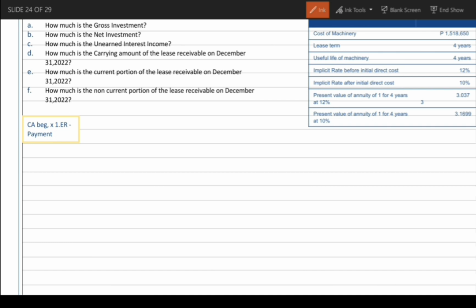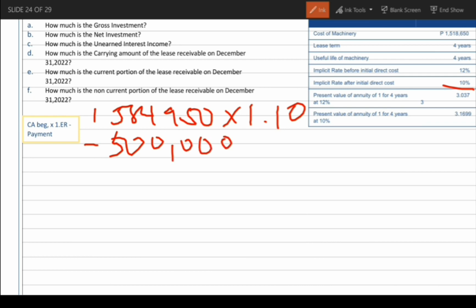So I taught you a shortcut. Current amount beginning, 1,584,950. This is also the net investment. Times 1 plus the effective interest rate of 10%, minus the payment, the annual rental of 500,000. Our current amount of the lease receivable is 1,243,445. How much is the current portion of the lease receivable on December 31, 2022?